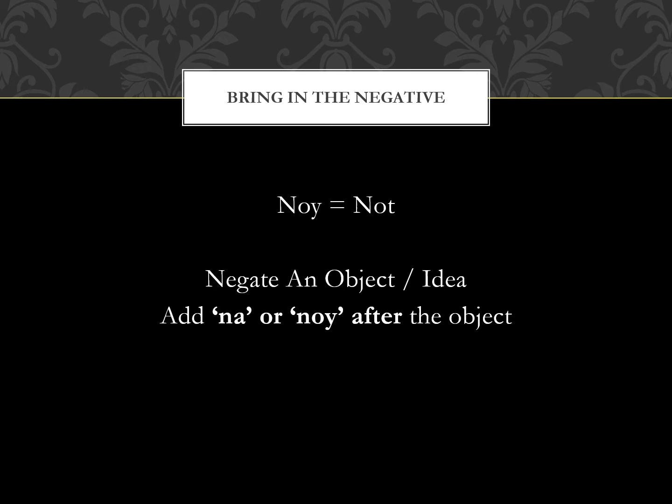We will see in which case which one is added, but mostly noi is the better option in case you are negating an object or idea where a verb is not involved. And again, a word of caution, noi is also the number 9 in Bengali, so you need to be aware of the context. The noi for not and noi for 9 are pronounced in the exact same way, so just be aware of how it is being used in the sentence or what the context is so you can understand.